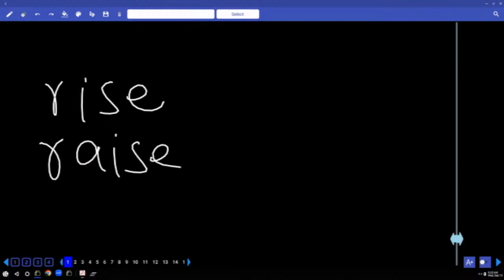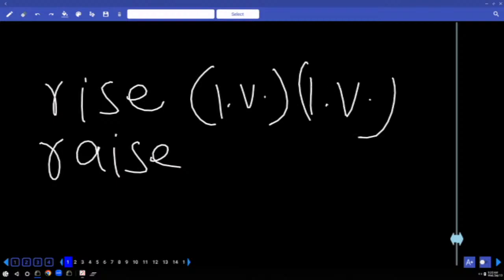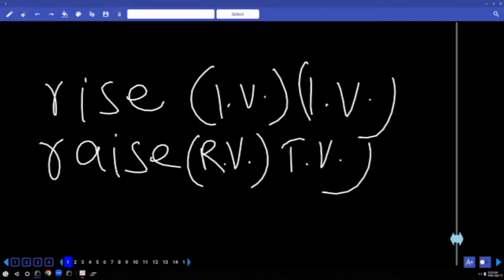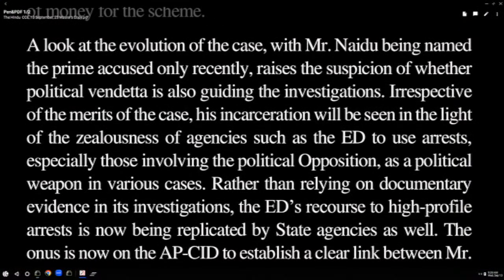Rise is a transitive or intransitive? Brackets right, intransitive verb. It cannot take an object. Is it a regular or irregular? Irregular verb. Raise is what? A regular verb, and it can take an object. It is a transitive verb. Once you know this, you can spot the error in the exam. They have given many a time. Raises what? There's an object here. The suspicion of whether political vendetta is also guiding the investigations. So here political vendetta means some sort of political revenge being behind guiding the investigations.